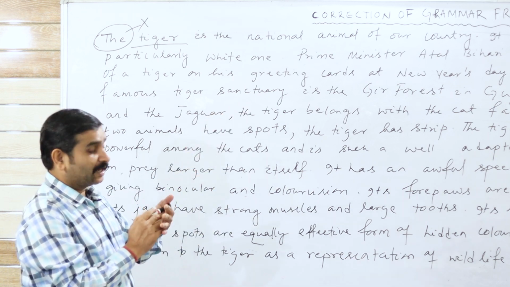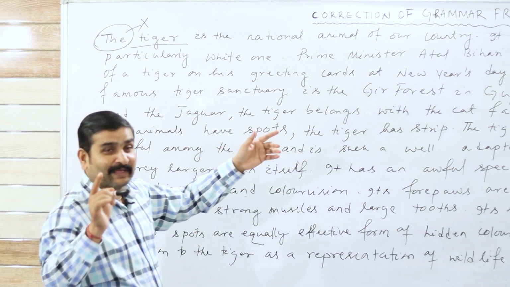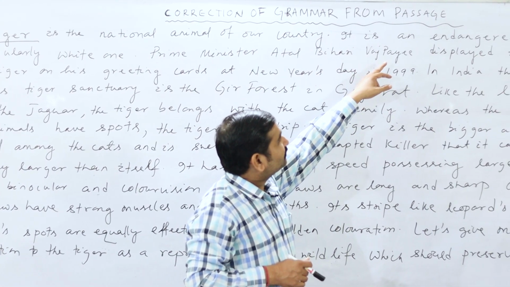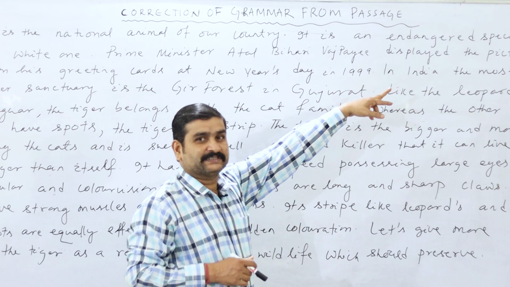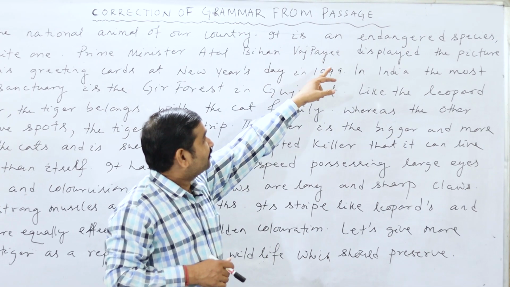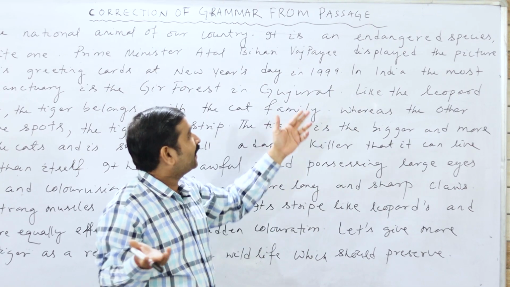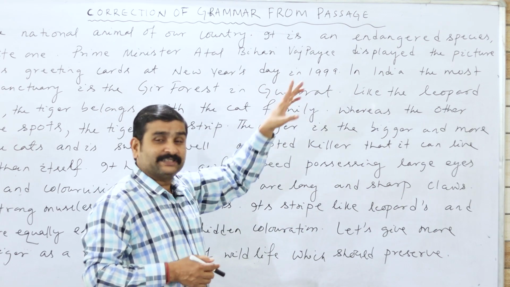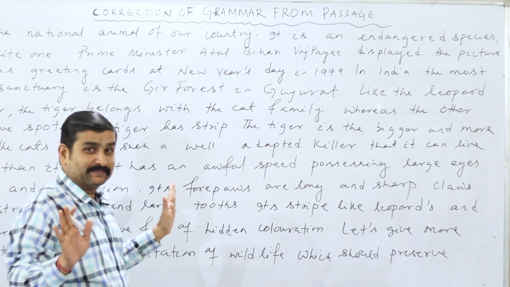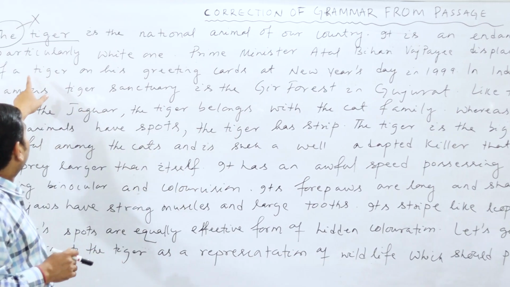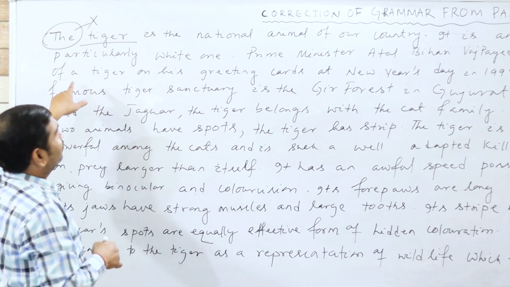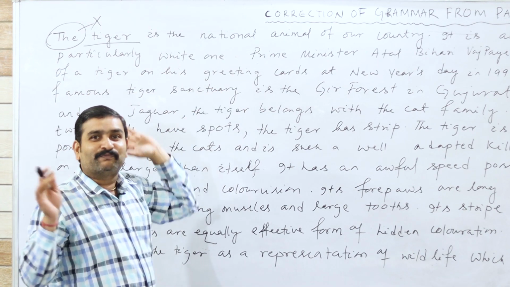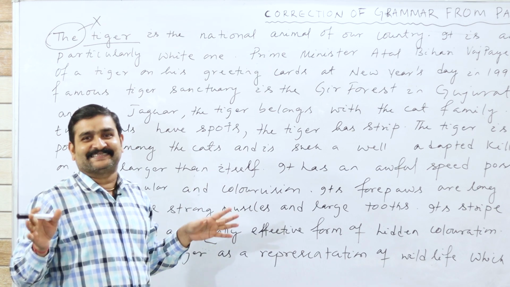Now I am moving to the second line. All of you look at it. It is an endangered species. It is an endangered. There is no mistake, because endangered means really in danger. An is required. So here I don't find any mistake. I am moving on: it is an endangered species, particularly white one. Do you find any mistake? Yes, there is a mistake.